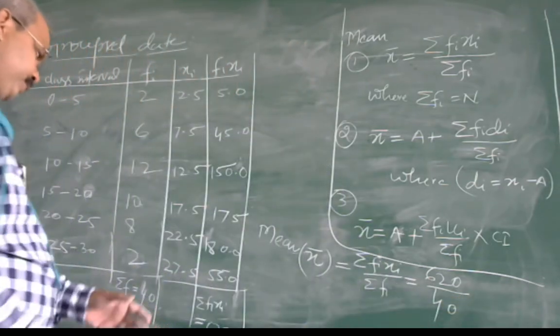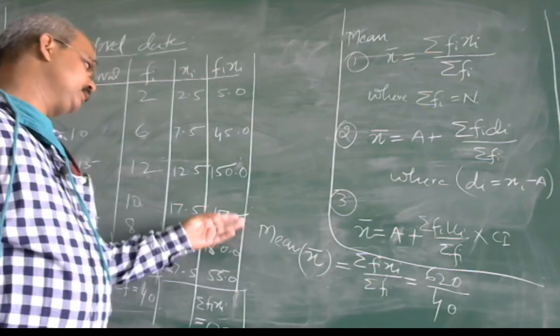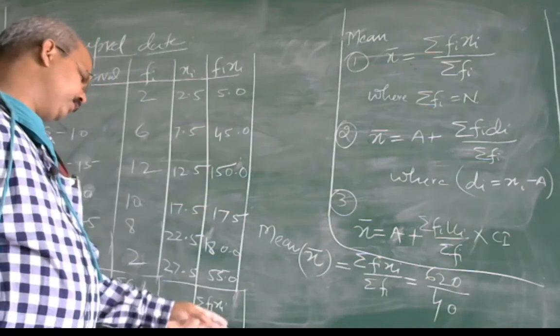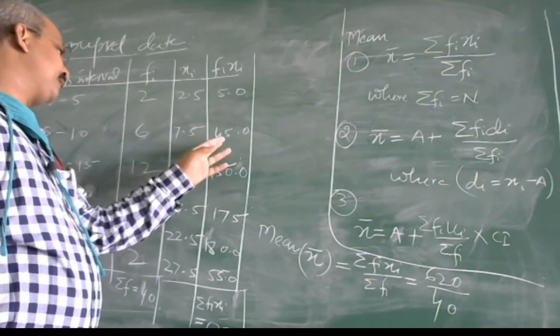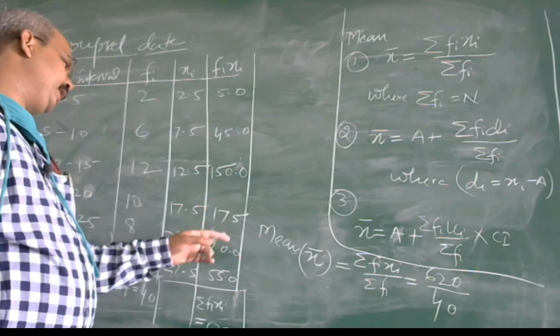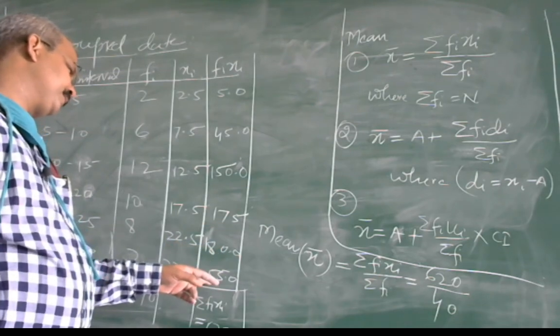It should be 620, I think. 5, 10, 15, 20, 0, carry 2, 6, 5, 11, 7, 18, 8, 26, and 5.